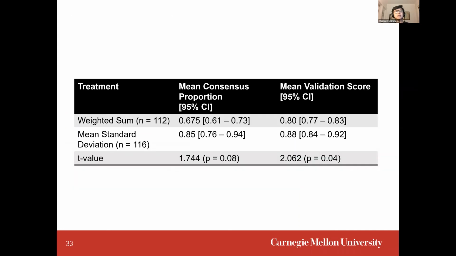On the individual level, there is some statistical evidence that the mean variance approach generates both more likelihood of people accepting that recommendation and also a higher chance that people are willing to accept it against other alternatives when presented.